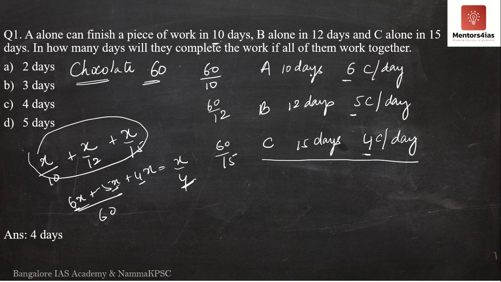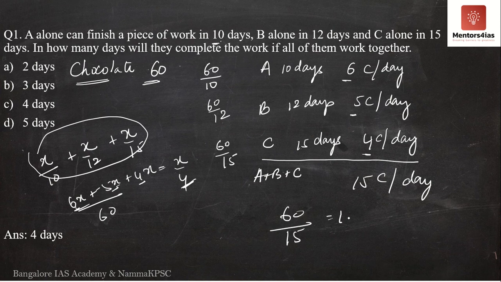So coming back to this, if I add A plus B plus C, what do I get? 6 plus 5 plus 4 is 15. In one day they are eating 15 chocolates. So in one day, if they are able to eat 15 chocolates, how many days will they take to eat 60 chocolates? That is nothing but 60 by 15. It is equal to 4 days. So they take 4 days to eat and complete all the chocolates.